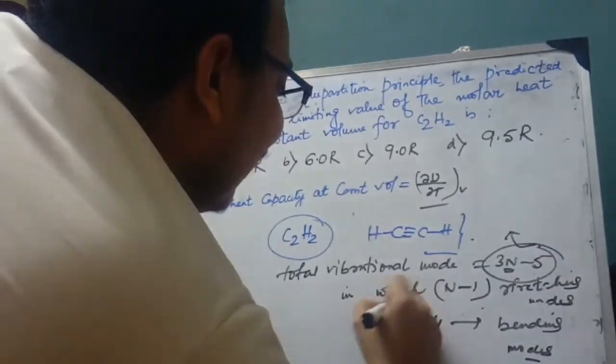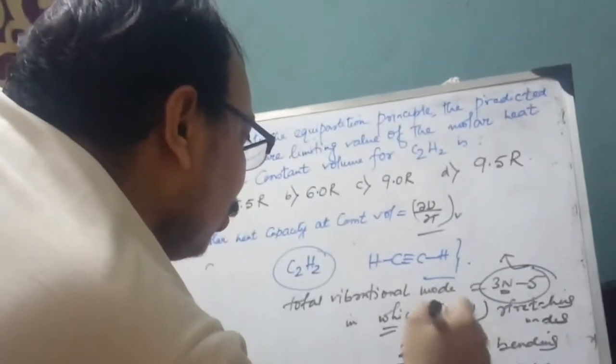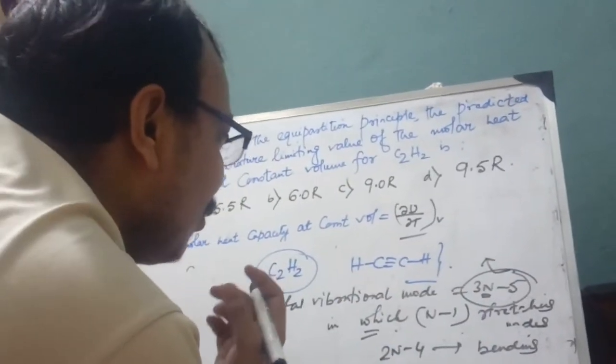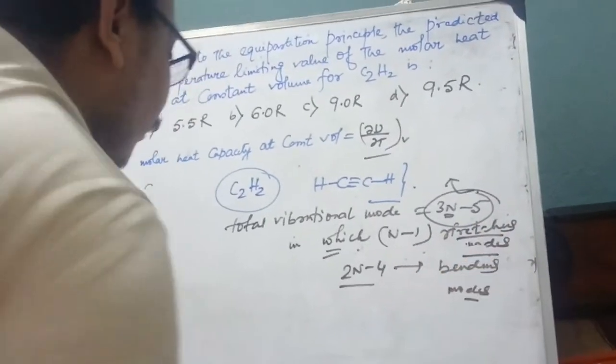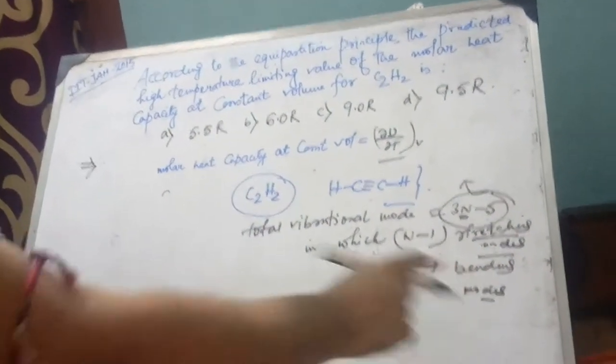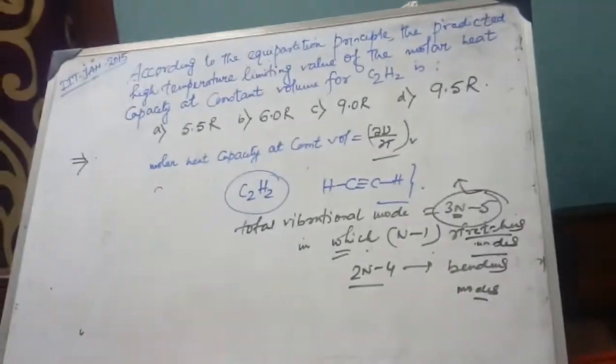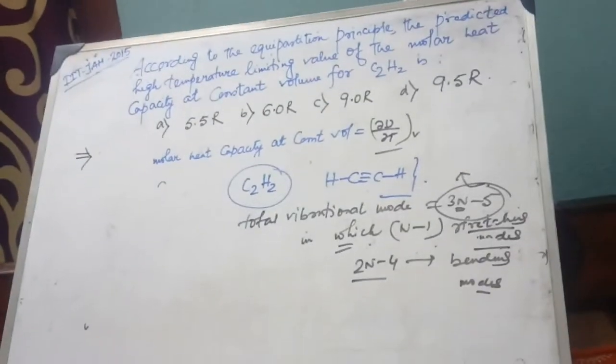If there are n atoms, there are n minus 1 bonds, that is n minus 1 stretching modes, and 2n minus 4 are bending modes. These are not necessary, but you must know them.